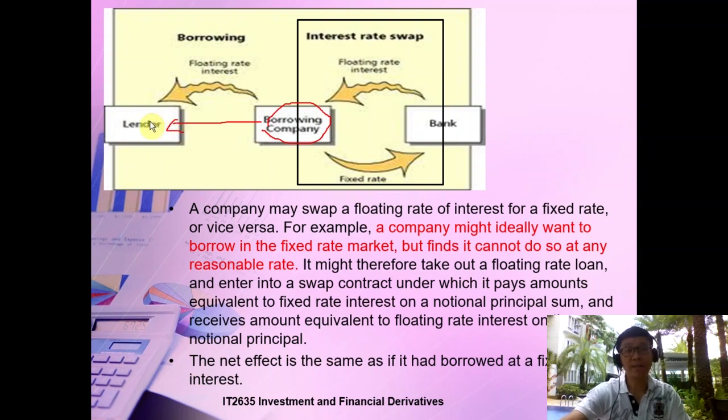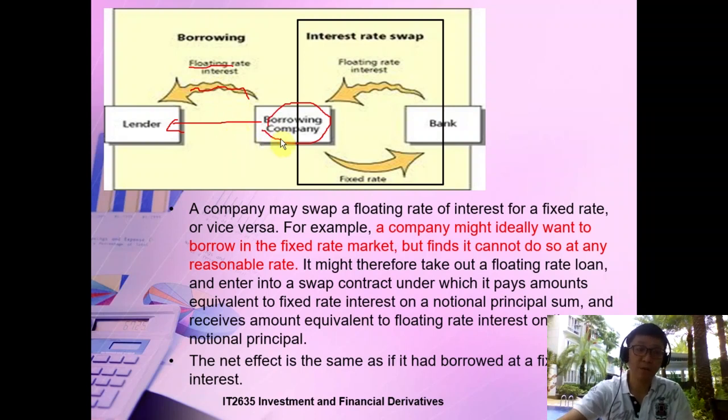A lender can offer the company a floating interest rate, which means it fluctuates. If you take a look at this arrow, it's a wavy arrow, referring to floating rate. Floating means it floats on the water, on the waves, and it moves up and down according to some of the interbank exchange rate.